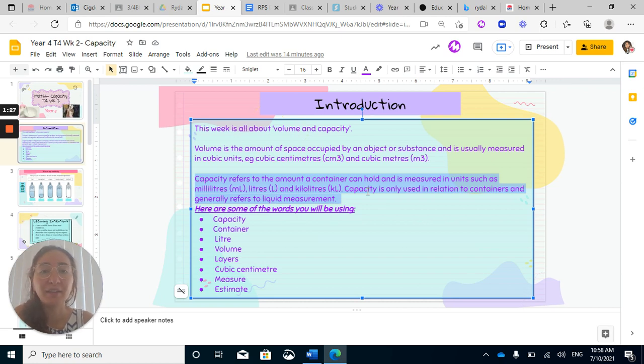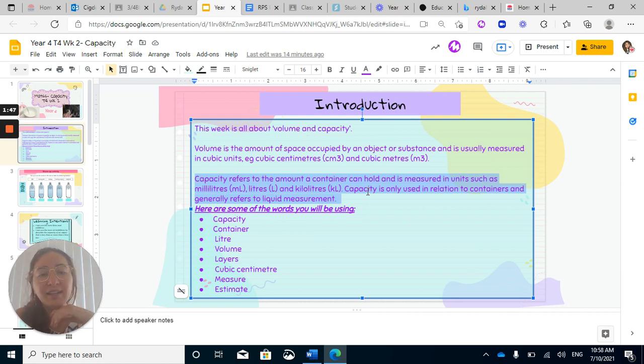Things that you might need for your car. Well, you wouldn't buy it, your parents will. They'll buy things for their car like oil, lots of other things around the home. And these liquid things are measured in milliliters and liters and kiloliters.